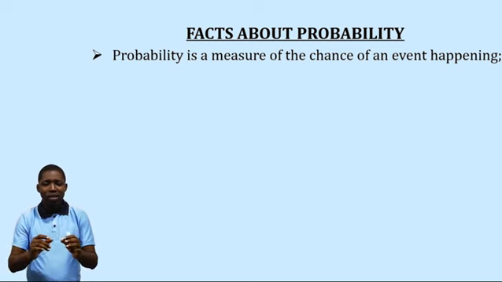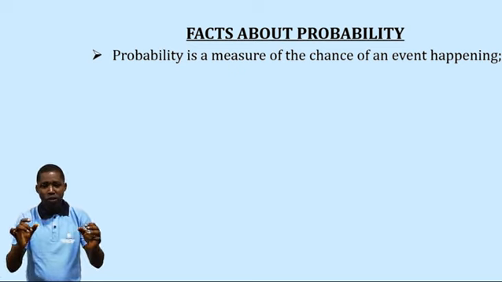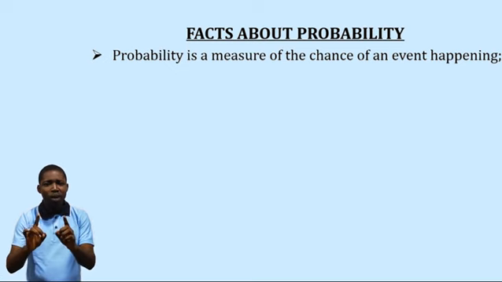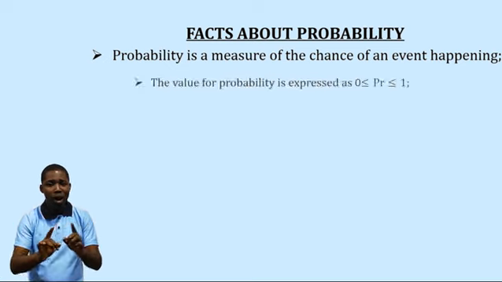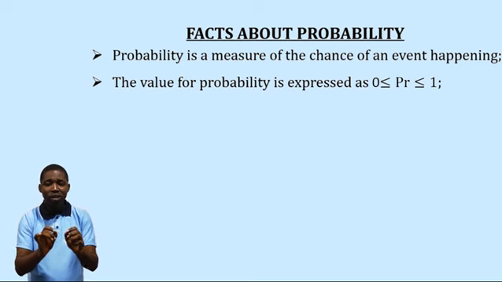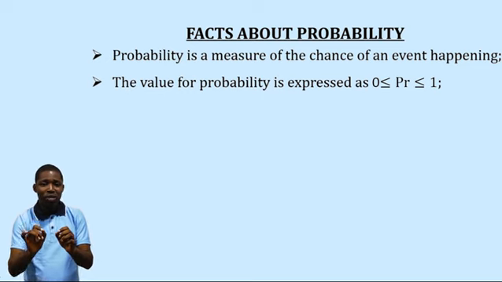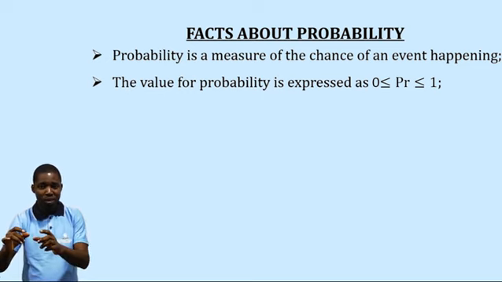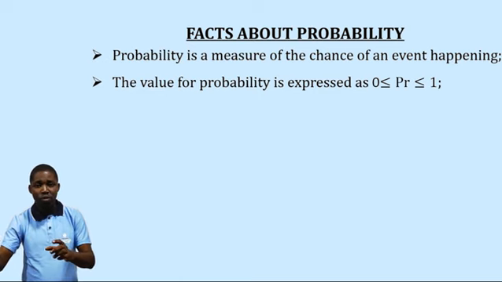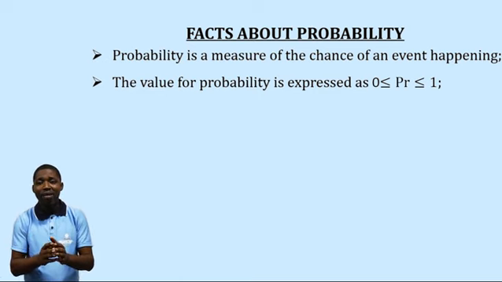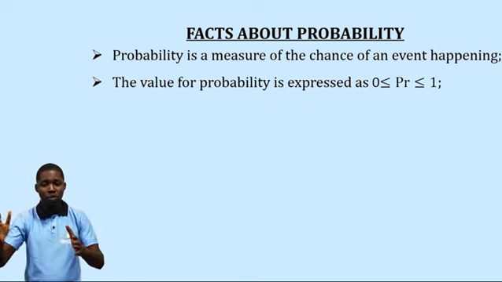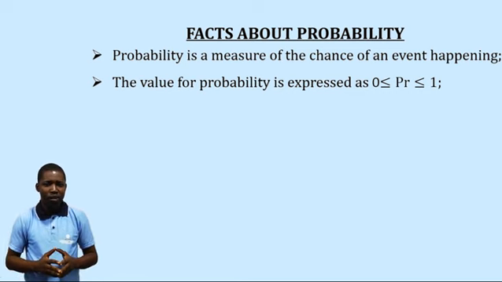Now, I said it talks about the measure. The value of probability is between 0 and 1. So we say the value of probability is 0 less than or equal to probability less than or equal to 1. That means we can only have answers between 0 and 1. Look at this number line, for example.